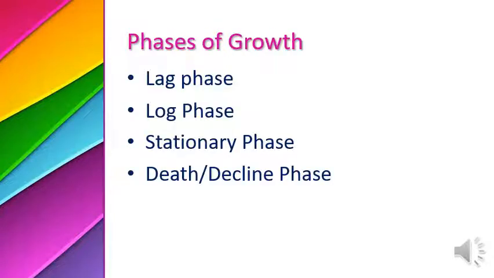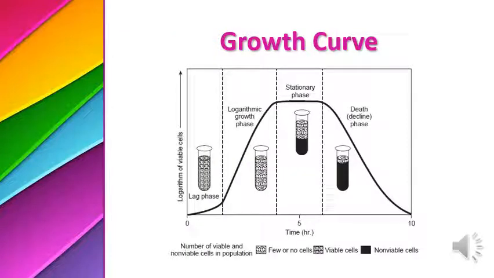Another portion is phases of growth. Bacteria can grow in 4 phases: lag phase, log phase, stationary phase, and death or decline phase. These phases form the growth curve. So what is a growth curve? A growth curve is a specific curve which can be drawn with the growth of bacteria. It means how bacteria grow. They grow in a curve-like fashion.